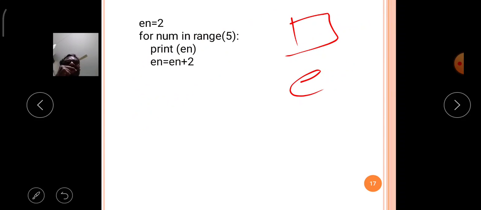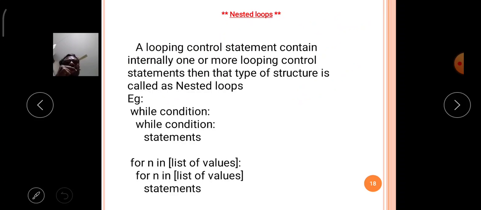Okay, then next comes the last topic of today's class, that is nested loops. What is the meaning of nested looping? Nested looping means a looping control statement contains internally one or more looping control statements, then that type of structure is called nested looping.